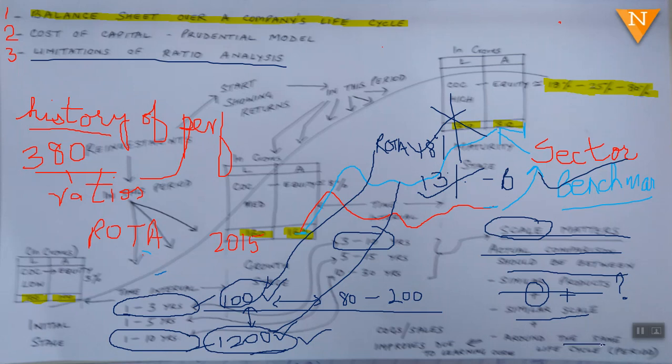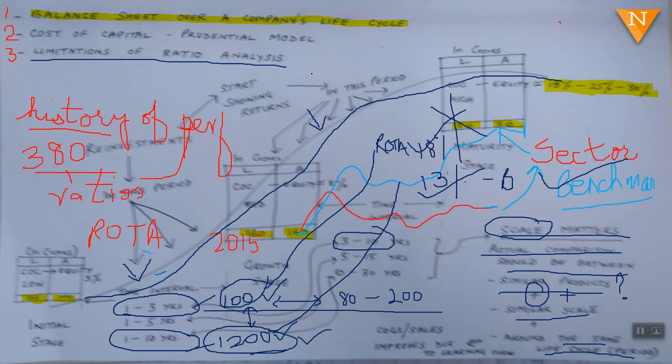time stage, or you can say the life cycle, right? So here comes the life cycle of a company. You are comparing a 100 crore company which is in this stage with a 120 crore company which is in this stage. This is an older company, more assets, more learning.